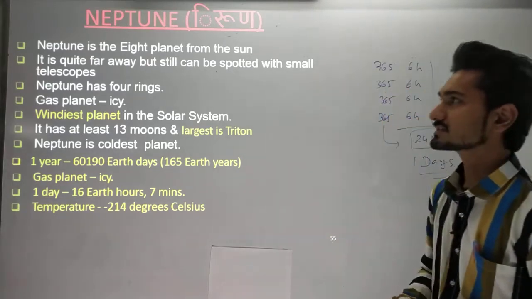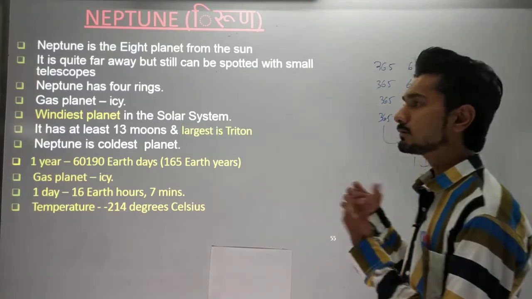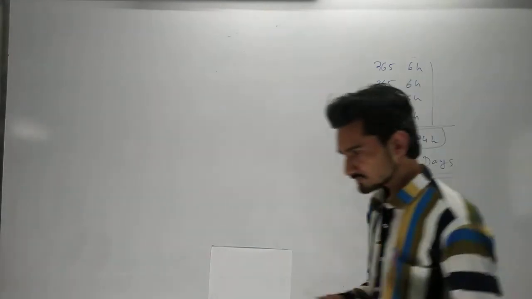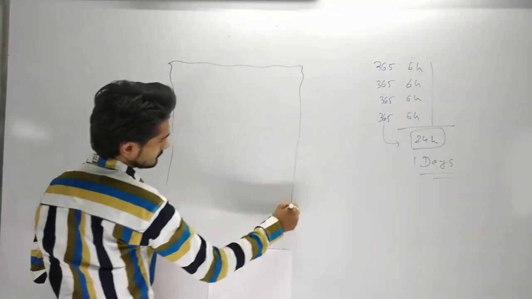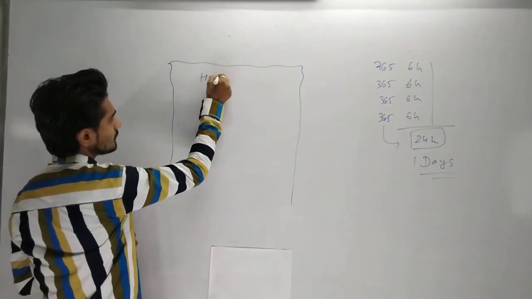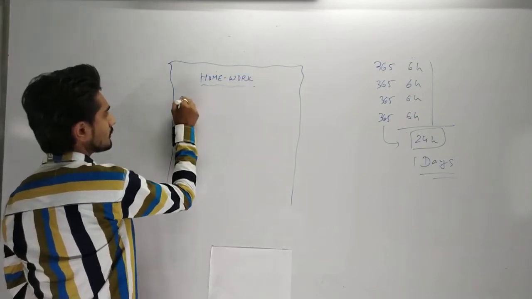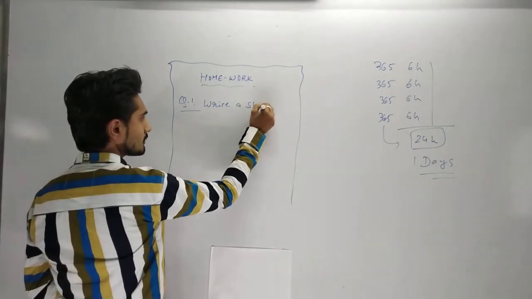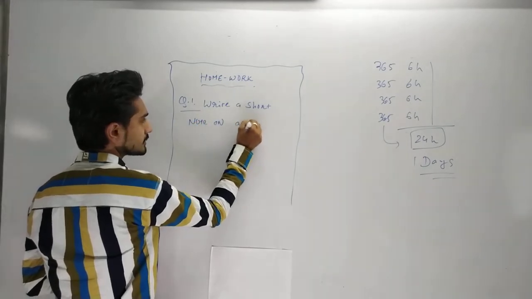This is the temperature range, and here we finish all the planets. You have to write a short note on each and every planet. So in today's homework you have to write a short note on all the planets.